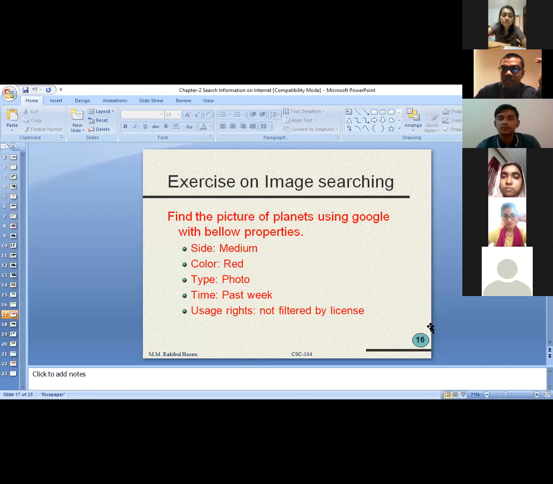So Hafiz, which one are you using, desktop or laptop? Laptop. Do you know how to share your screen? Yes, sir. Zoom. Yes, sir. So can you please perform this task and show us your screen? Open the web browser, please, and then search this thing, planet. And then from the pictures, apply these filters. Please do it and show it to us.